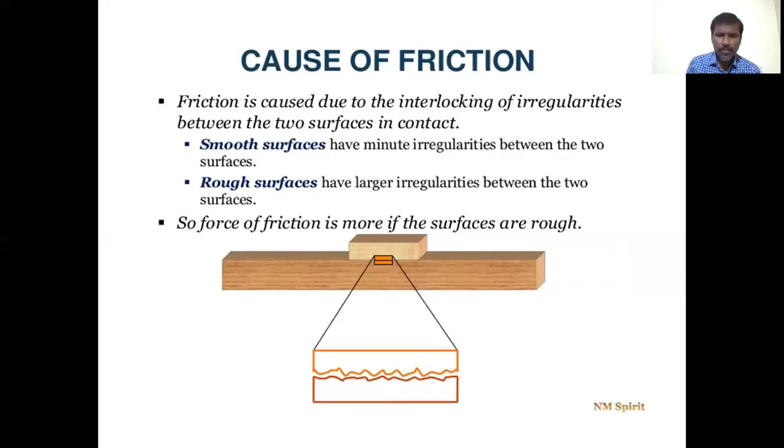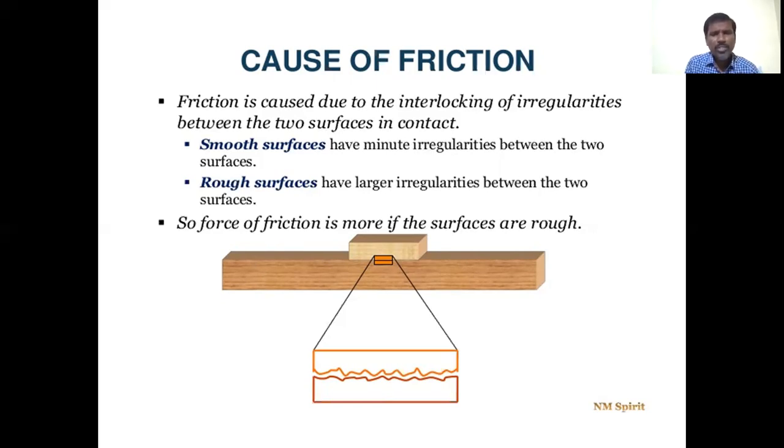Smooth surfaces have minute irregularities, that is, small irregularities are present on smooth surfaces. Rough surfaces have larger irregularities. When we consider two rough surfaces, the irregularities between them are large.